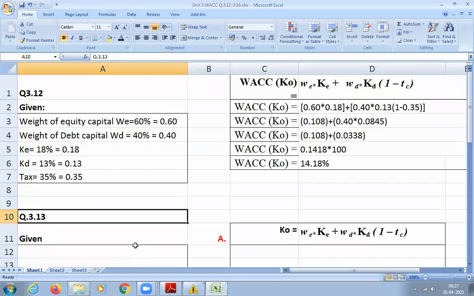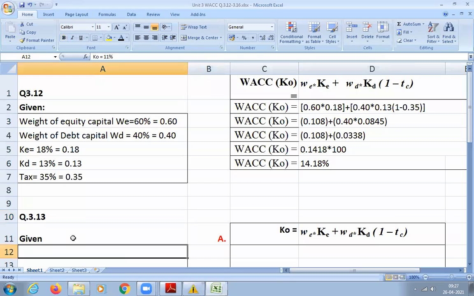Yes, sir. So can someone read the question? Mehta Limited's WACC is 11% and its tax rate is 35%. Mehta's pre-tax cost of debt is 10% and its debt equity ratio is 0.6 is to 1. The risk-free rate is 8% and the market risk premium is 7%. What is the beta of Mehta's equity?